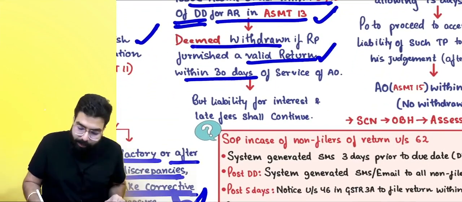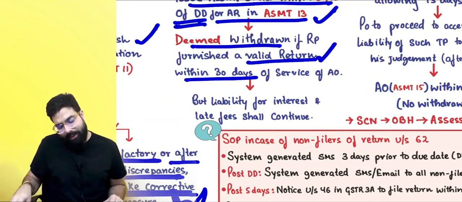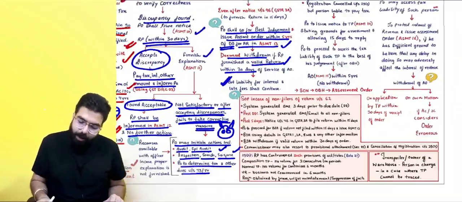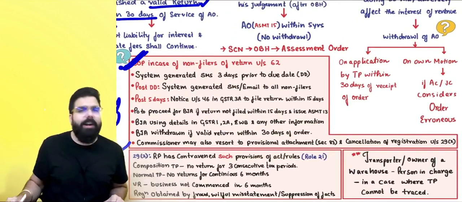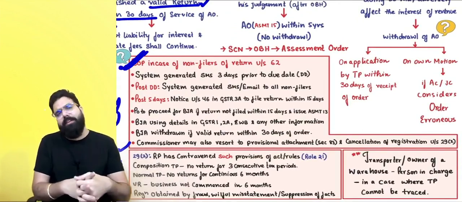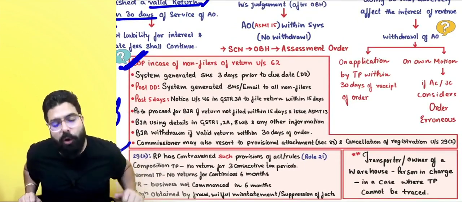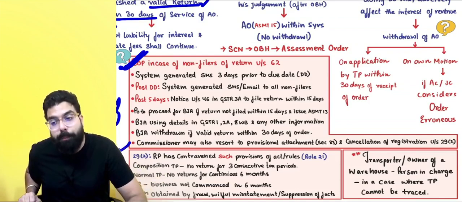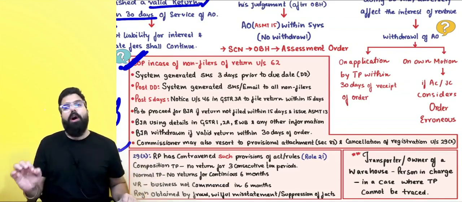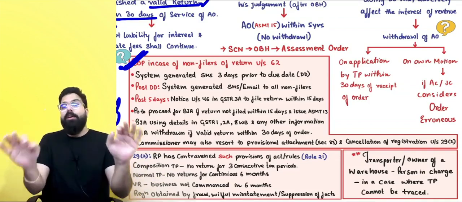Always remember, when you filed your return, you just paid your tax. Interest and late fee liability will still continue. You have to pay it. Okay, sir, point is clear. Now, everyone, one standard operating procedure has been launched in case of non-filers of return under section 62. Whenever officers are acting in different manners, CBIC issues standard operating procedures, and SOPs have been issued for officers to act in a uniform manner.